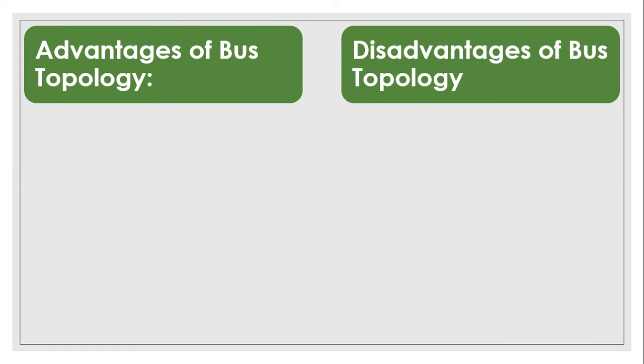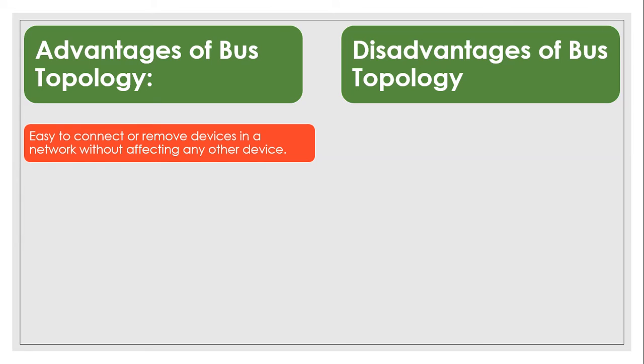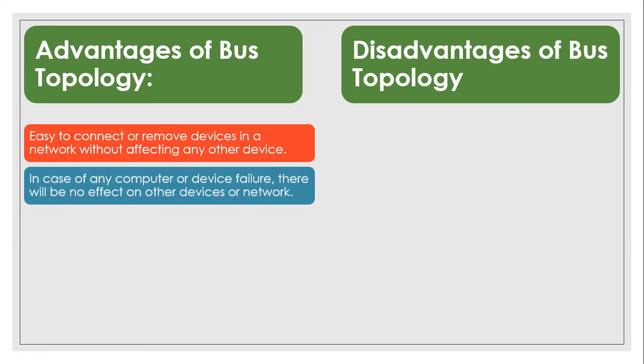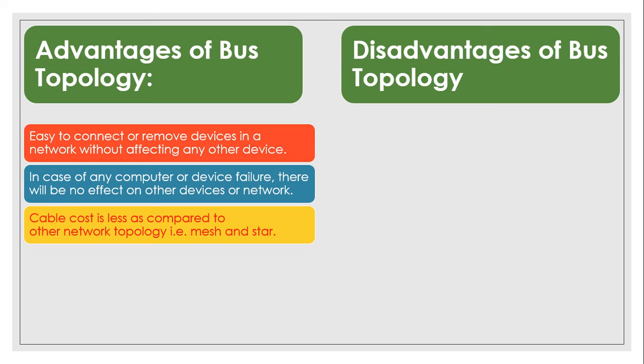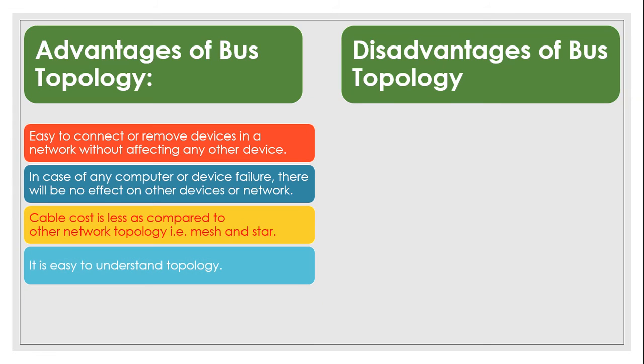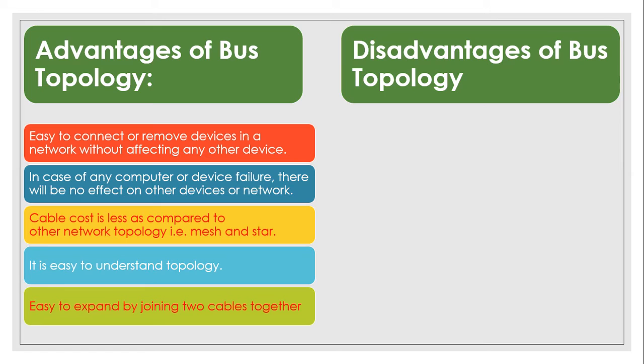Advantage of bus topology: easy to connect or remove device in a network without affecting any other device. In case of any computer or device failure, there will be no effect on other device or network. Cable cost is less as compared to other network topologies, for example mesh and star. It is easy to understand topology, easy to expand by joining two cables together.